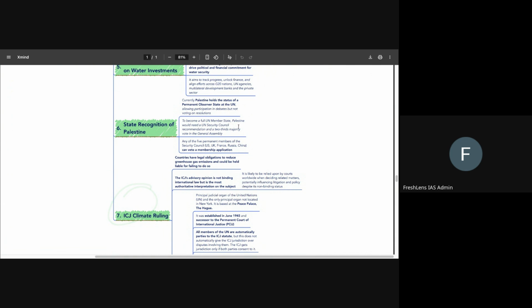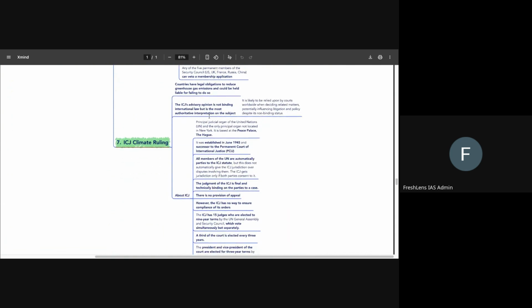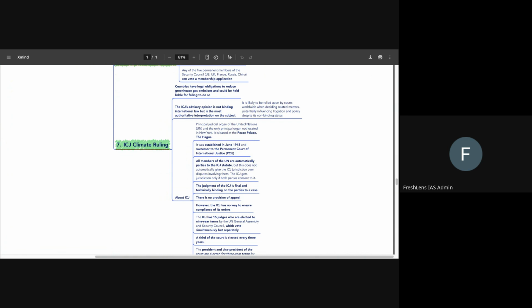Then comes ICJ's climate ruling. What do we know about ICJ's climate ruling? We have to know multiple things. First, we have to know that the International Court of Justice is located in Peace Palace, Hague, and has been looking into various issues of international governance. They are also looking into international environmental governance, international jurisdictions, etc. So they are looking into a lot of important matters.